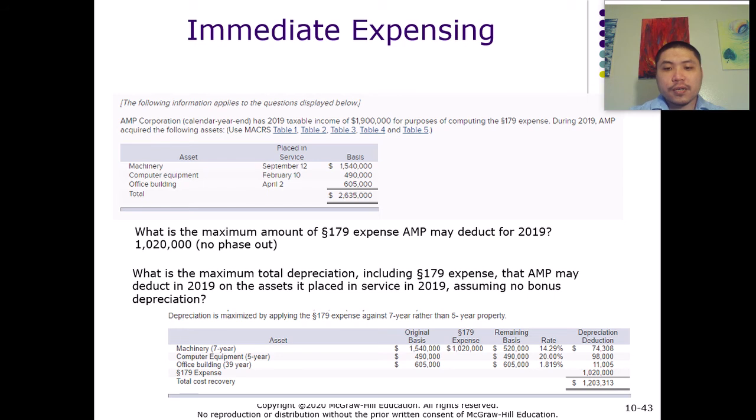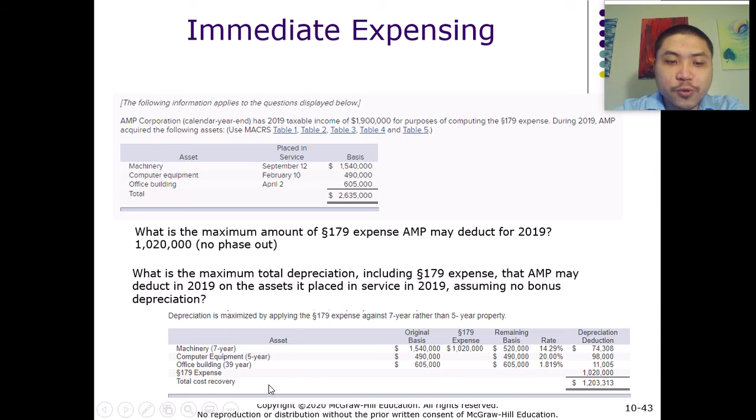Because we already applied all of the 179 expense on the machinery, for the other equipment, the computer, we cannot apply any expense anymore. So now we just apply the MACRS to calculate the depreciation expense for the computer. Here they already provide us with a rate, so we have 20%. We take the basis times 20%, and that gives us $98,000 of depreciation expense for the computer equipment.